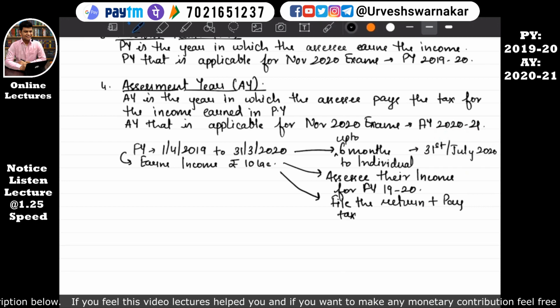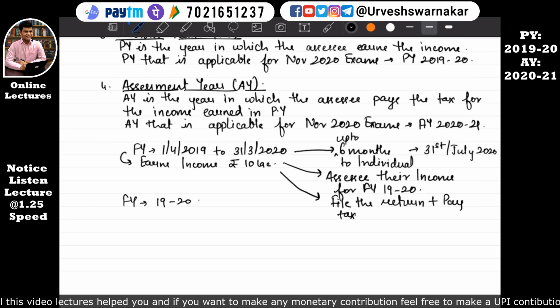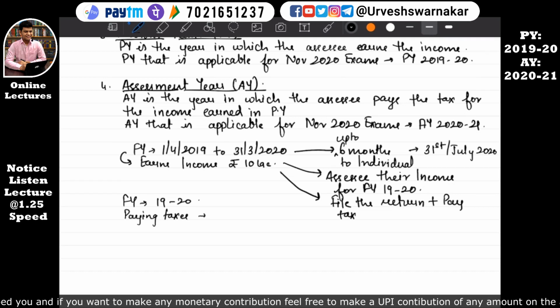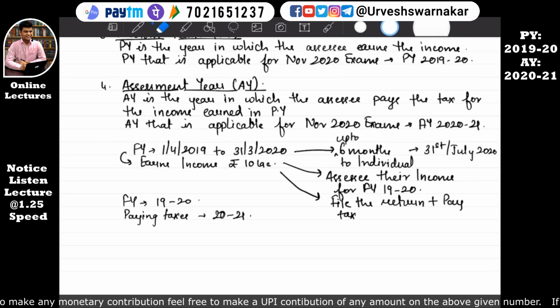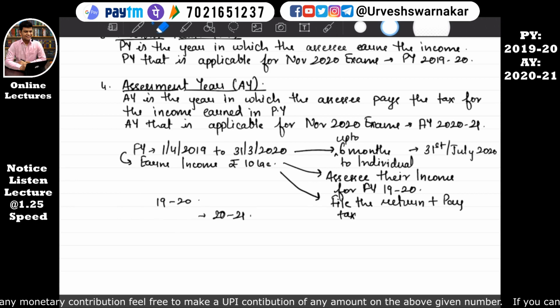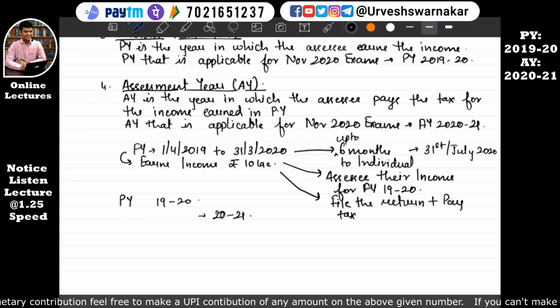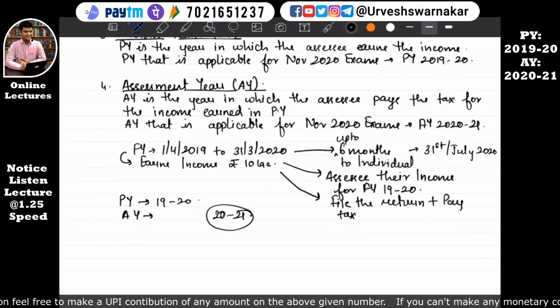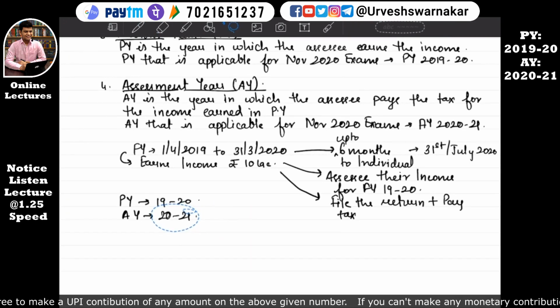So you have already understood that the assessee has earned the income in the financial year 19-20, but the assessee is paying taxes in the year 2020-21. I hope this is quite clear. So here the concept of previous year and assessment year comes into place. So our financial year will become the previous year, and the assessment year will be 2020-21.